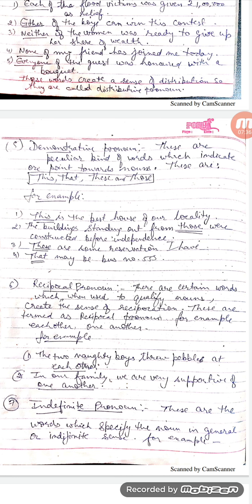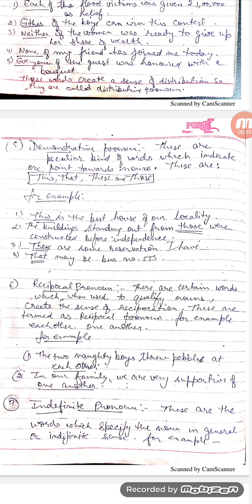Example number 2, the buildings standing out from those were constructed before independence. Now, in this sentence, those is used to point out the buildings standing out. Example number 3, these are some reservations I have. In this sentence also, these is the demonstrative pronoun which is used to point out the reservations.